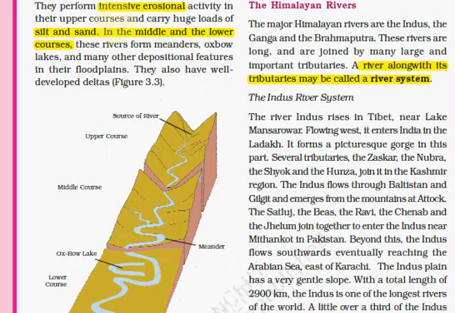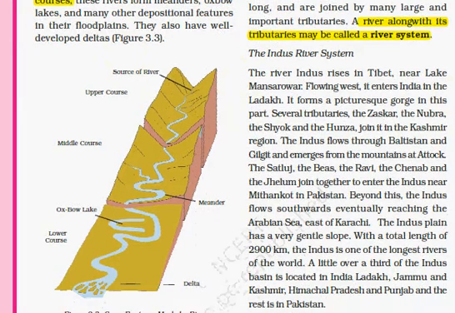Himalayan rivers are intensely erosional. They carry huge loads of silt and sand, and this erosion mostly happens in the upper course, and in the middle and lower course they form various features like meanders, oxbow lakes, etc. Here in this diagram we can observe that this is the upper course, this is the middle course, and this is the lower course. So from here the river originates.